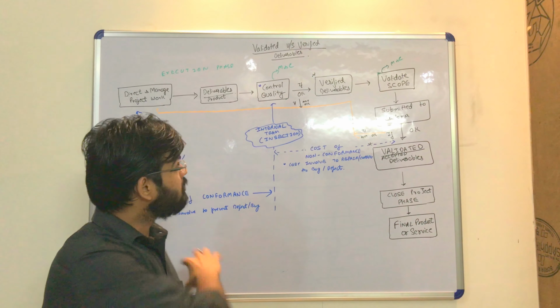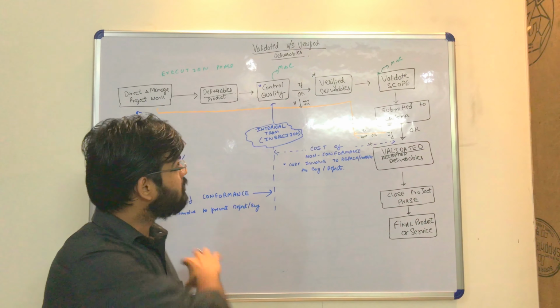I am again marking it as validated deliverables. This is what we are discussing here, your verified deliverables, your validated deliverables. So verified deliverables are the product deliverables verified by our internal team, and validated deliverables are checked and accepted by our customer. Now if the customer finds it is not okay, it is returned back to your execution team or the development team.